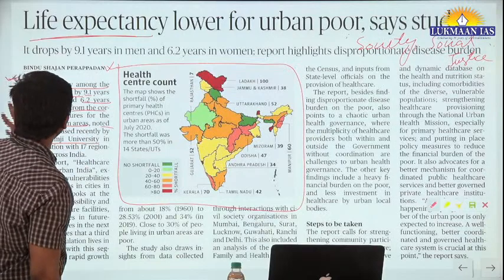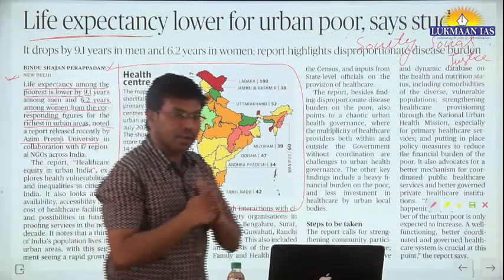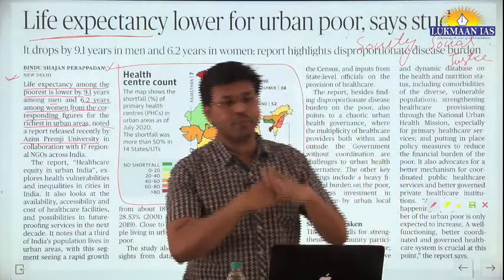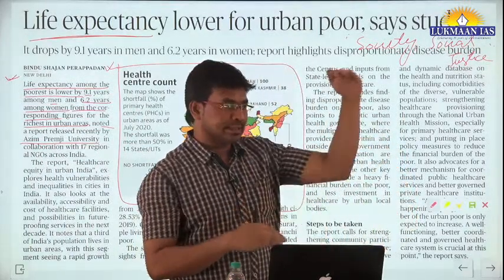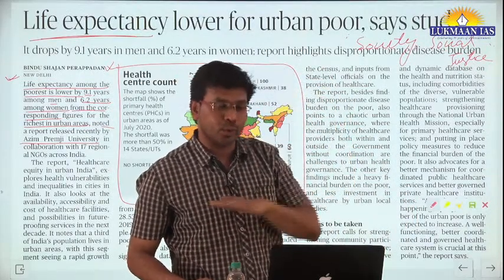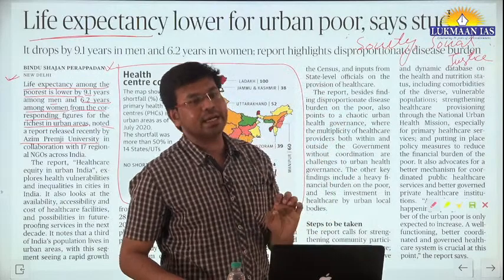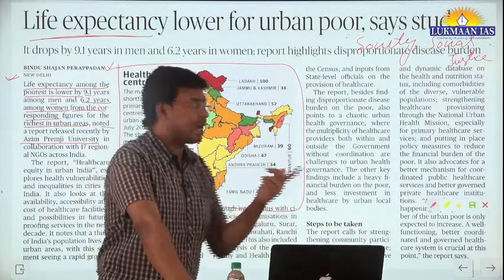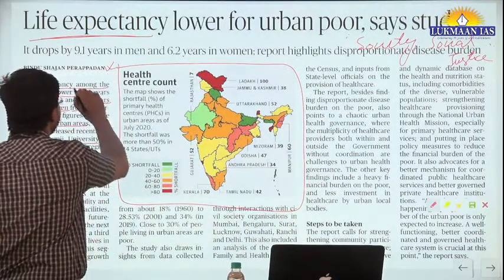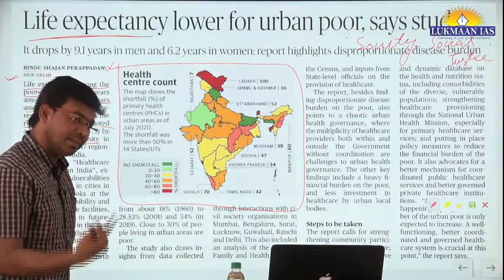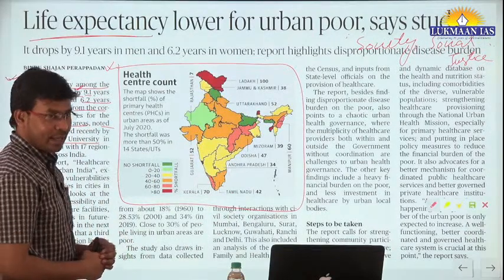So when we talk about urban areas, the life expectancy among men varies by 9.1 years, meaning a person who is rich and a person who is poor in an urban area have varying life expectancy. The richest have more life expectancy by 9.1 years, and the poorest have less in the urban areas among men.